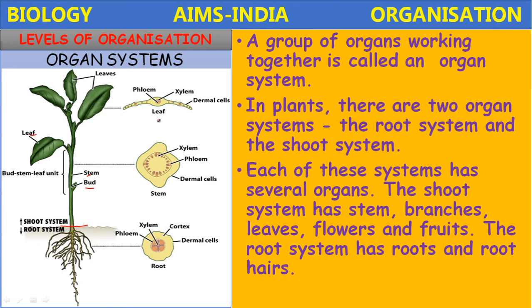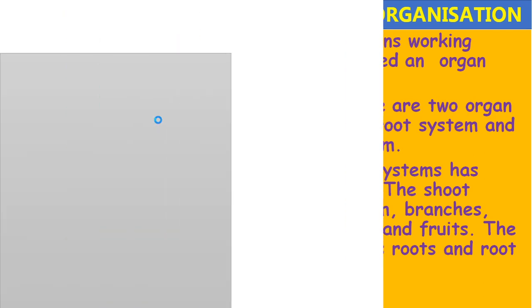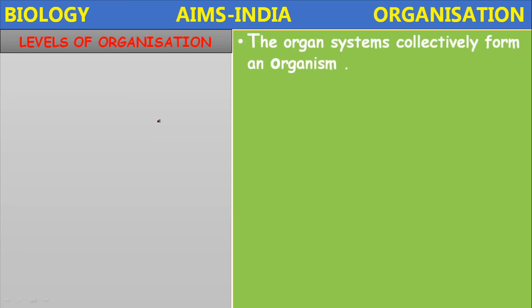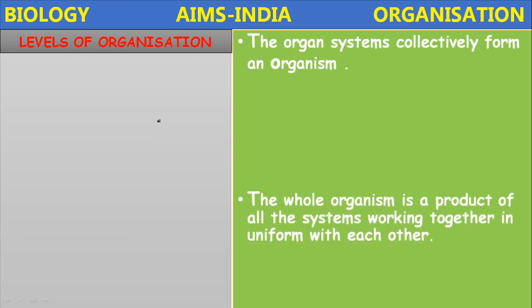So in plants, what are the main tissues? Three major tissues: the dermal tissue, the vascular tissue, and the ground tissue. In animals, what are the four major types of tissues? Epithelial tissue, connective tissue, muscular tissue, and nervous tissue. So how is the organism formed? Let us go to the next level of organization. The organ systems collectively form an organism.